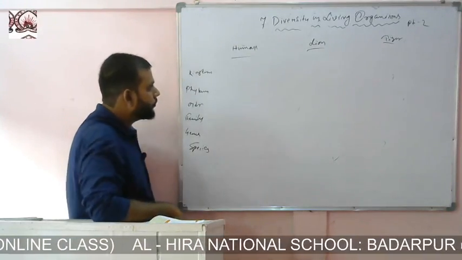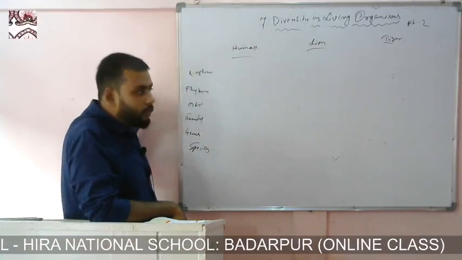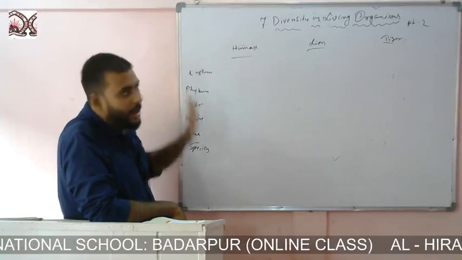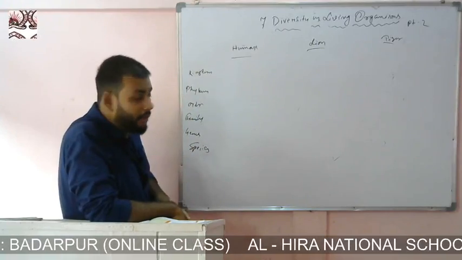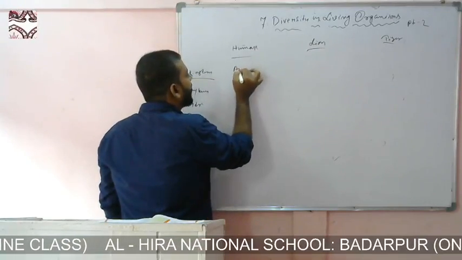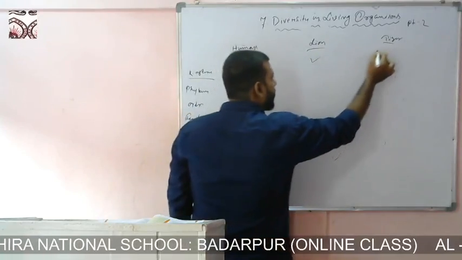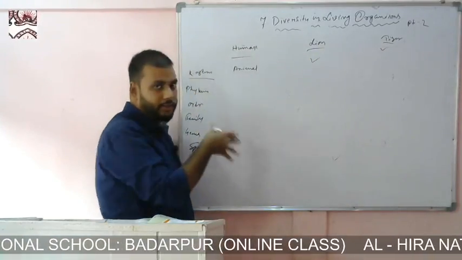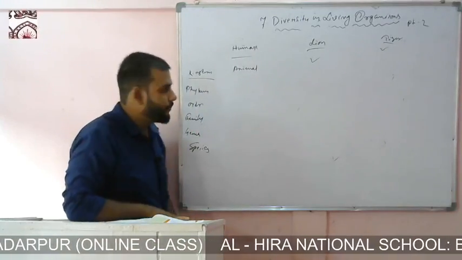Okay. Now human, lion, tiger. So we know all of them are animals, right? We humans are animals, lion is an animal and tiger is an animal as well. So they will form under a single kingdom, that is animal, right? In biology they are termed Animalia, but just for your understanding it's animal.